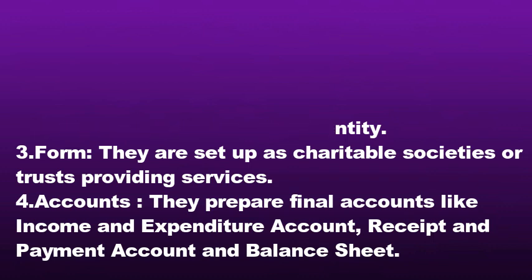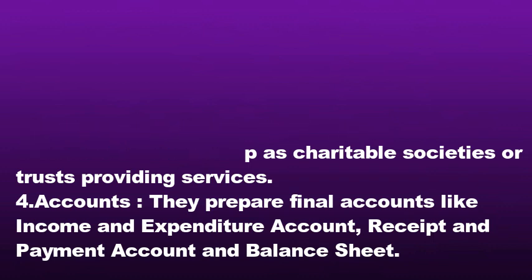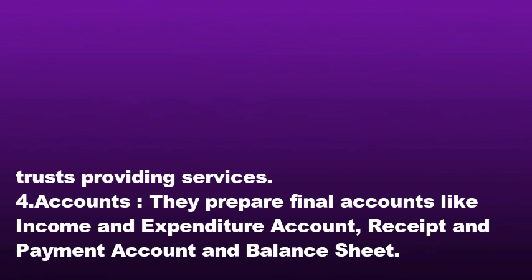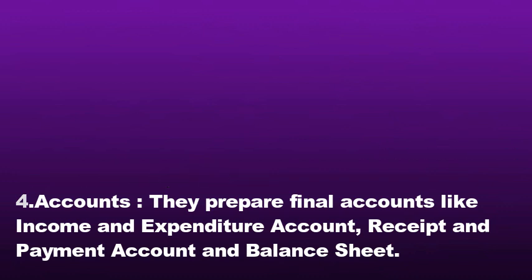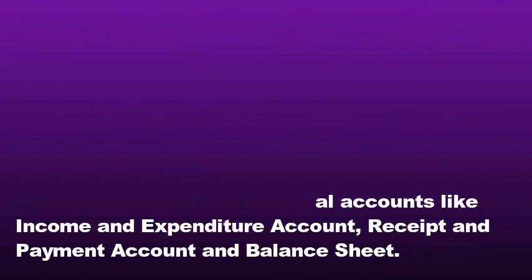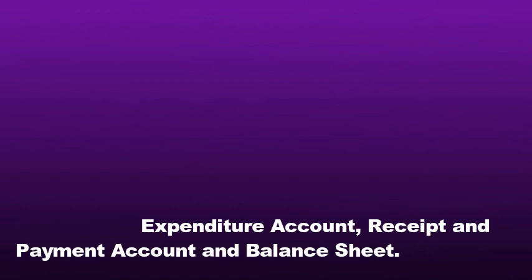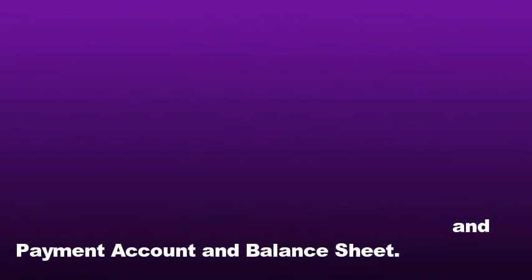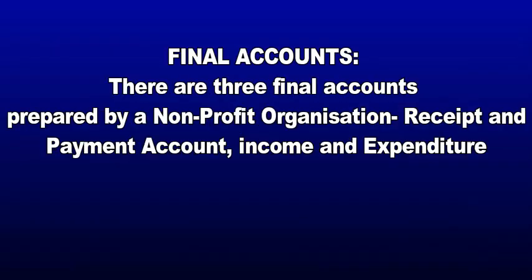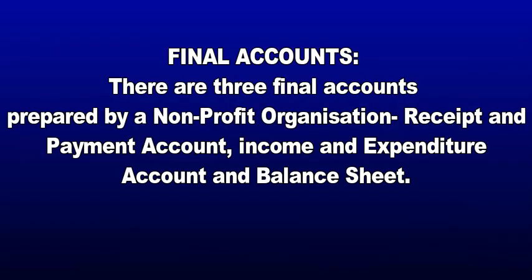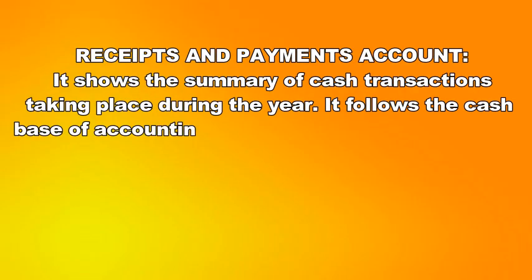Number 4, accounts. These NPOs are supposed to maintain final accounts just like any other profit making concerns are supposed to make accounts. The financial accounts prepared are income and expenditure account, receipts and payments account, and the balance sheet. These are the 3 financial statements that NPOs are supposed to prepare.